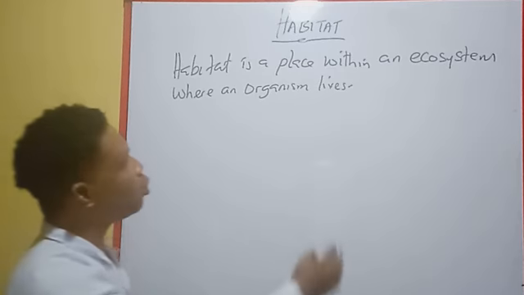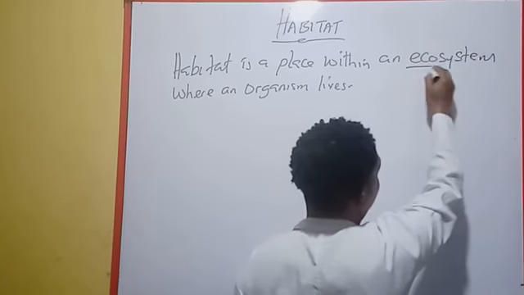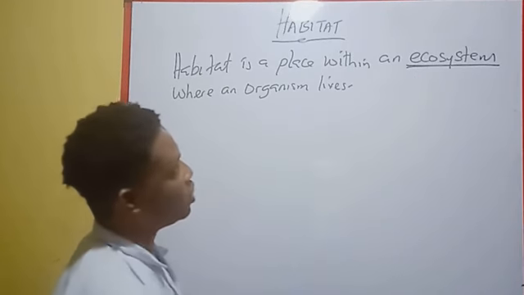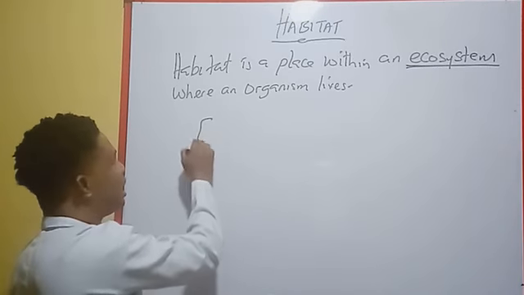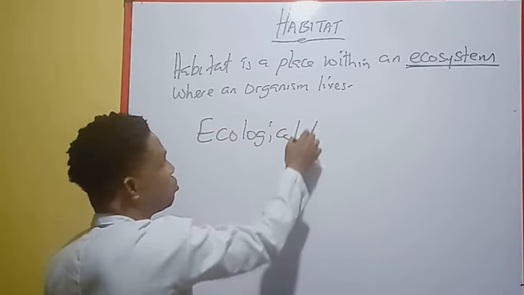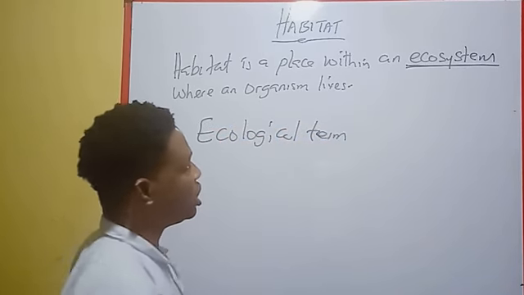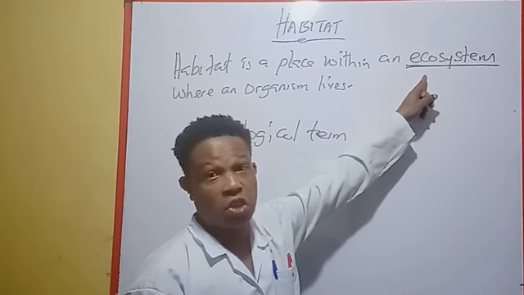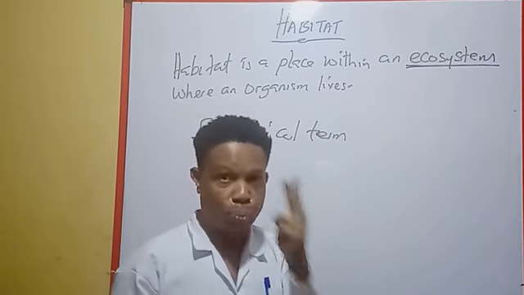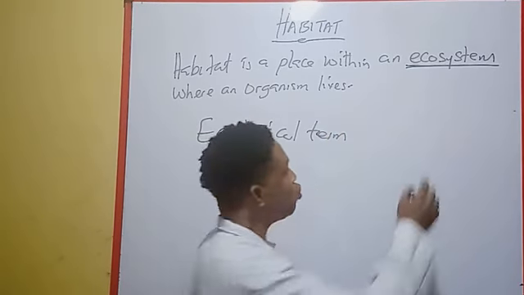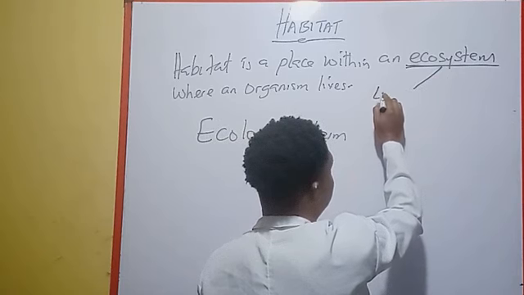Now there is a word I want to explain here. Look at this word. It's a big word: ecosystem. What is an ecosystem? The word ecosystem is an ecological term that can be defined as a self-supporting unit that is made up of two parts, the living part and the non-living part.